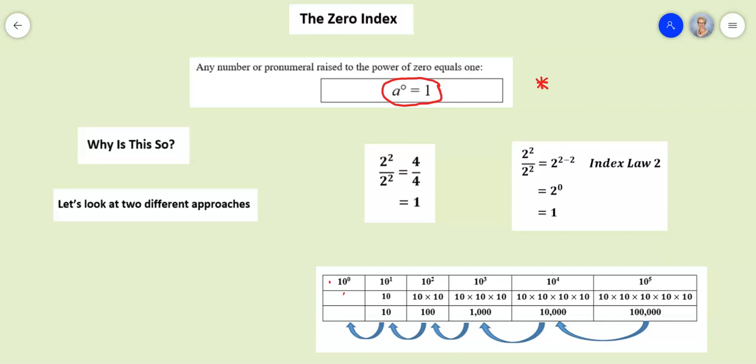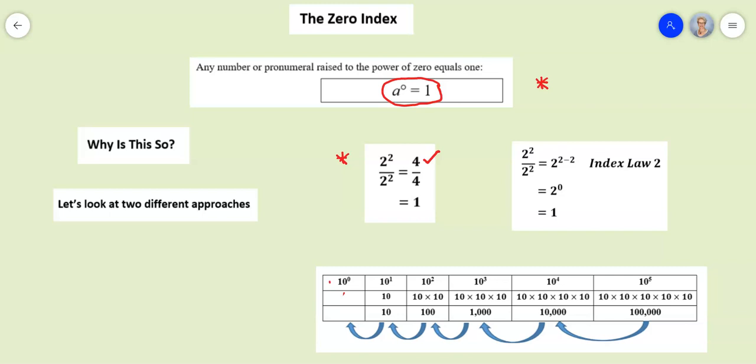Let's look at the first approach. On the left-hand side here, you'll see that I have a sum here, 2 squared divided by 2 squared. If we take a numerical approach here, we know that 2 squared is equal to 4. So that 2 squared divided by 2 squared becomes 4 divided by 4.